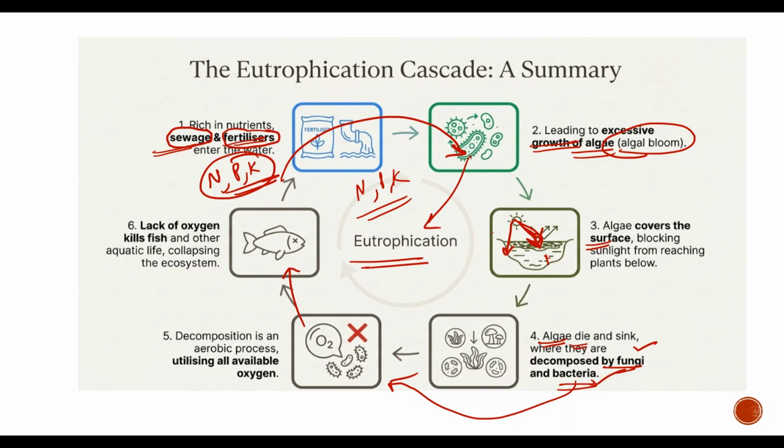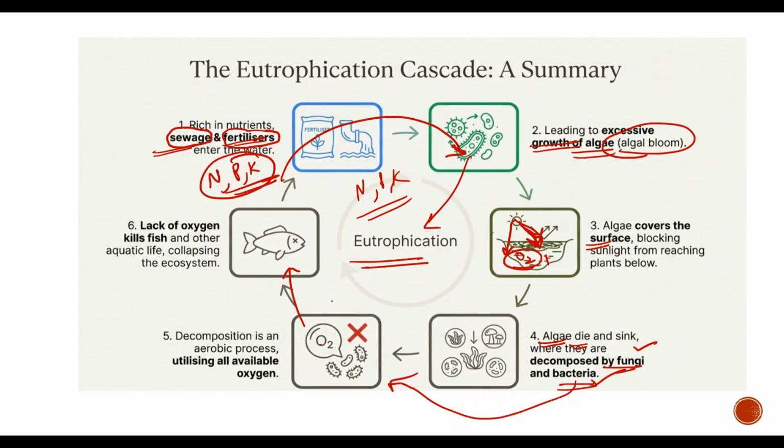These fungi and bacteria utilize the remaining oxygen present in the water body, because there is no new oxygen being formed, because all plants have died. Why have plants died? Because there is no way sunlight is entering the water bodies. Why is sunlight not entering? Because of the excessive growth of algae initially, right?